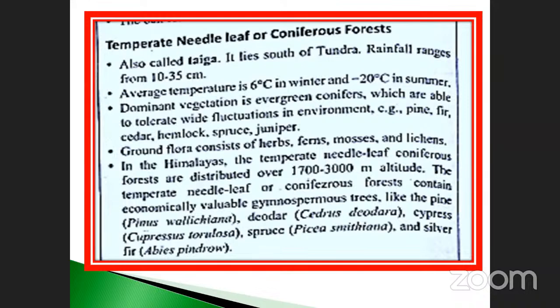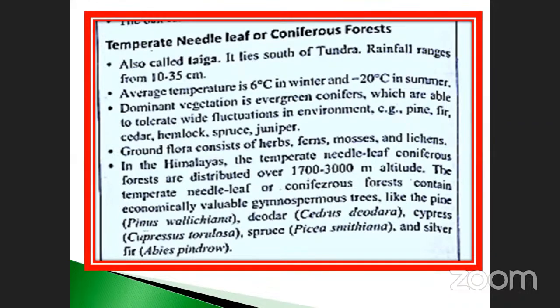Examples: pine, fir, cedar, hemlock, spruce, juniper. These are the examples. Ground flora consists of herbs, ferns, mosses and lichens. These are already present in the first one, isn't it?